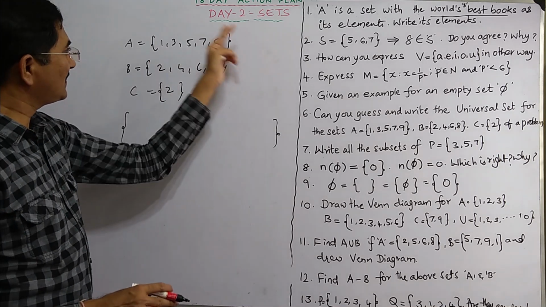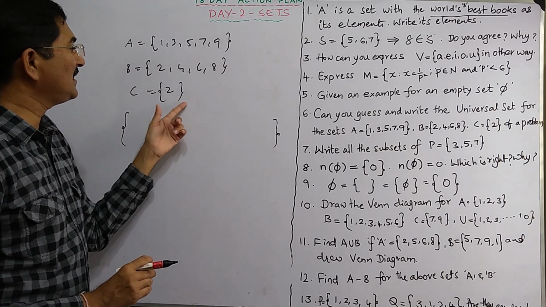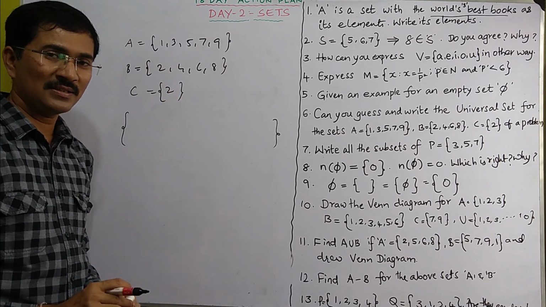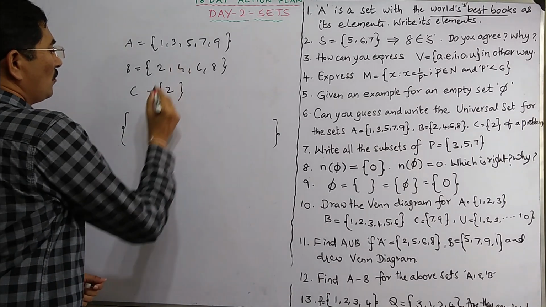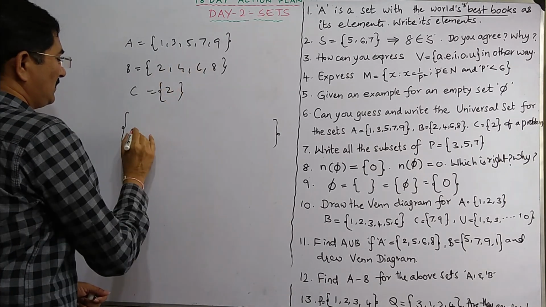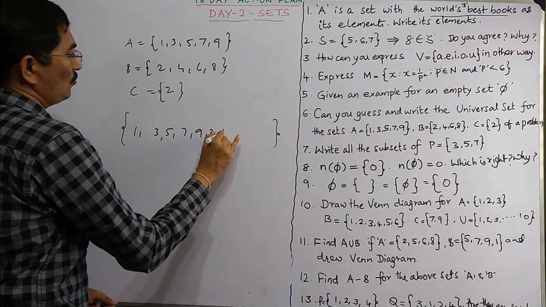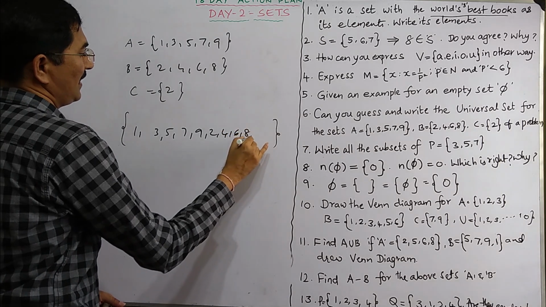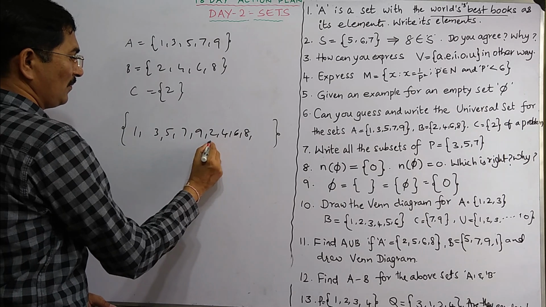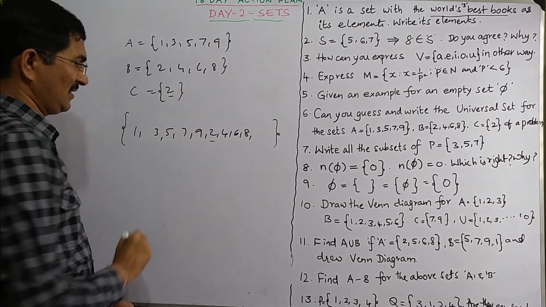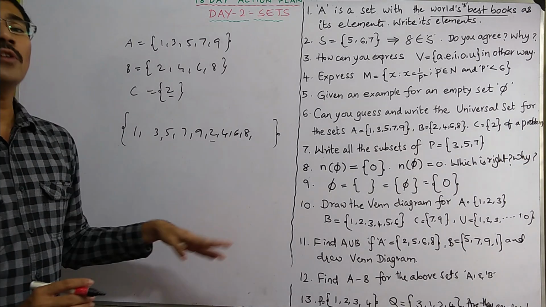So in this, these all will be the elements. That means for this, these all will be subsets. So what is a subset? We'll go in the next problem. So it should have all the elements. So 1, 3, 5, 7, 9, 2, 4, 6, 8. 2 is already mentioned, not mentioned? 2 is mentioned here. Okay. So once it is mentioned, you need not mention. So this is a universal set. And it can also have more.